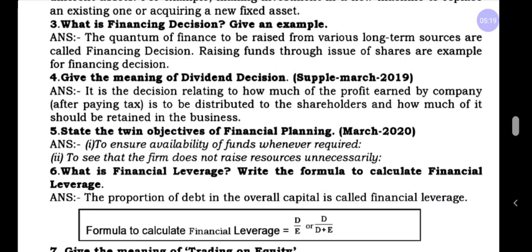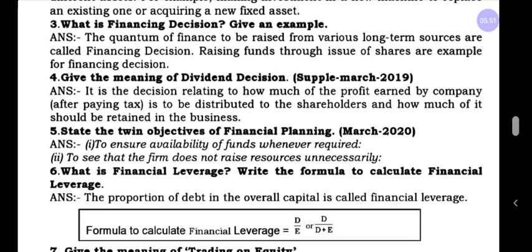It is the decision relating to how much of the profit earned by the company is to be distributed to the shareholder, and also how much should be retained in the business. Simple. If the company is going to earn a profit, from that profit, what portion do they have to distribute to the shareholder, and what remaining amount do they want to retain in the business? This is called dividend decision.